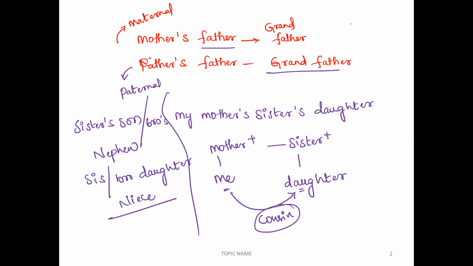And one more point, we can represent relations by using symbols. If a married couple is there, we can represent it with two arrows. If same generation people are there, we can use one line. If below generation, we can put it as a down arrow. If above generation, we can represent it as an up arrow. Now, females are plus and males are negative, because females are always positive.